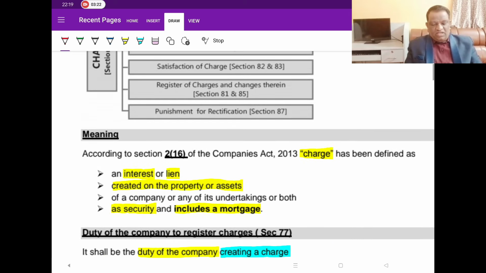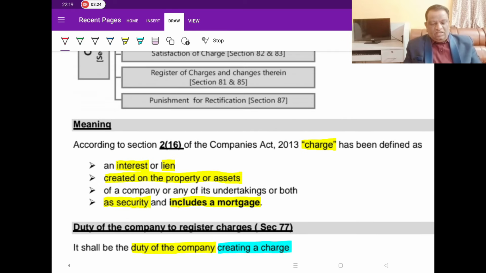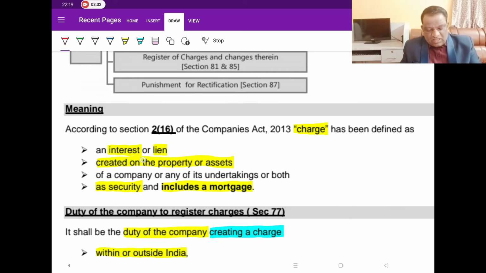Now, let's begin with the charge. If you look at the definition in section 216 of the Companies Act, a charge is defined as an interest or a lien, which we create on the property or assets, either of the company or any of its undertakings, and the main purpose of creating this interest is only as a security.